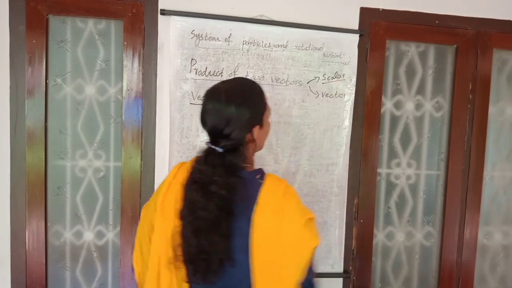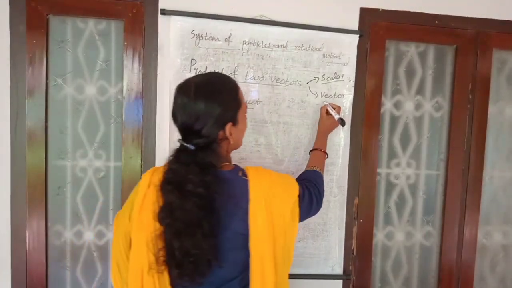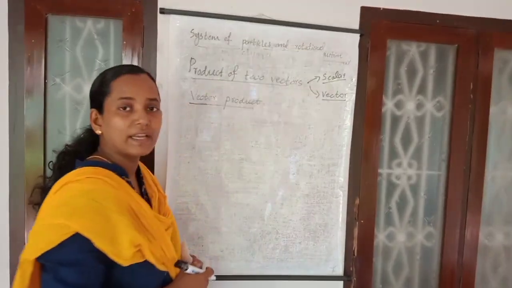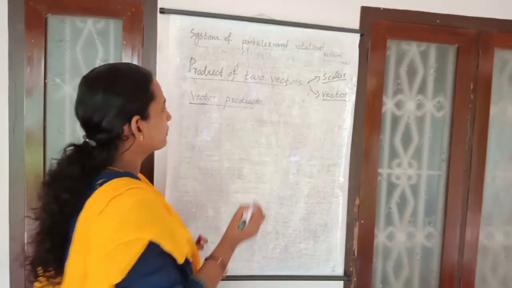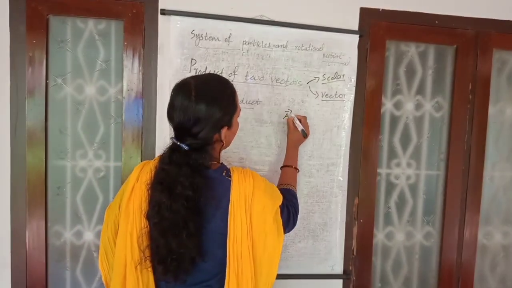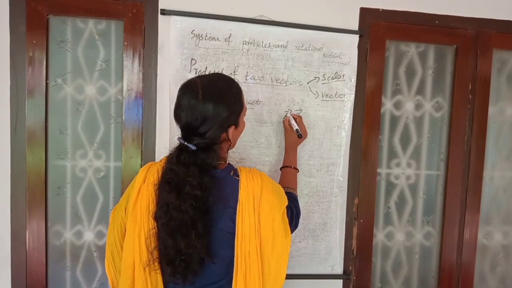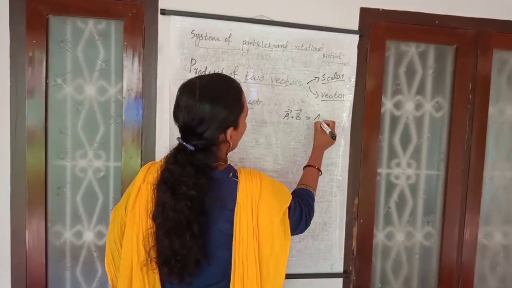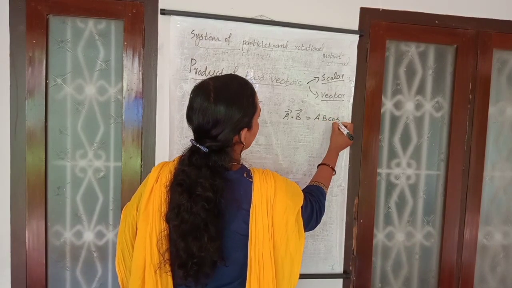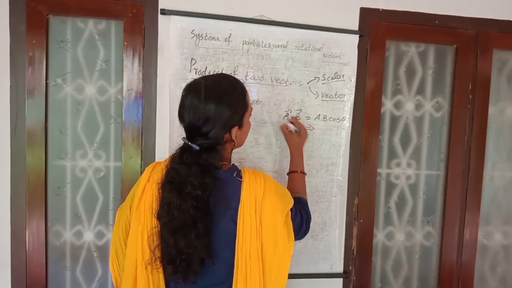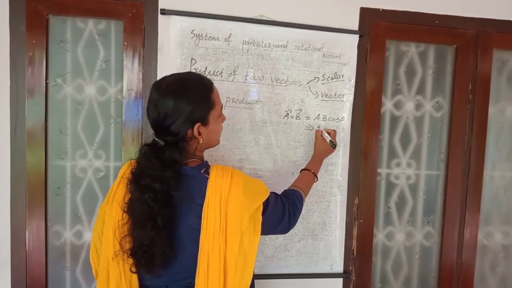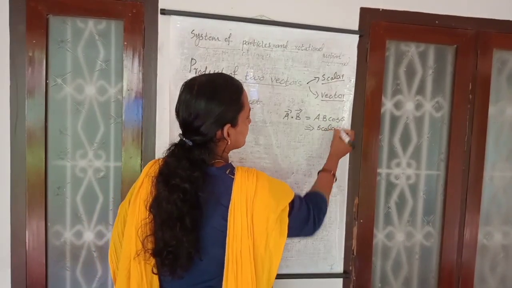And this one you already studied, and in this chapter you are going to study what is meant by vector product. If A and B are two vectors, then the scalar product of these two vectors, or dot product, is equal to AB cos theta, and you studied that after finding the product of these two vectors, you get a scalar quantity.